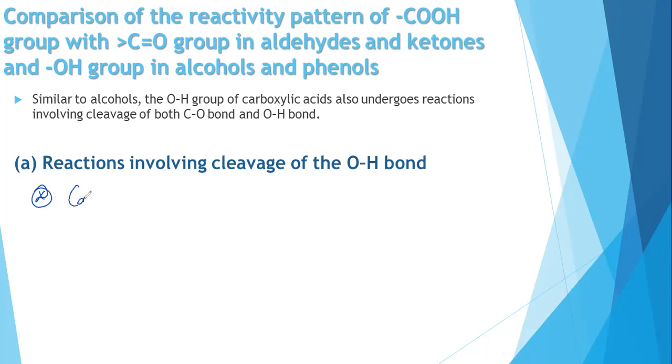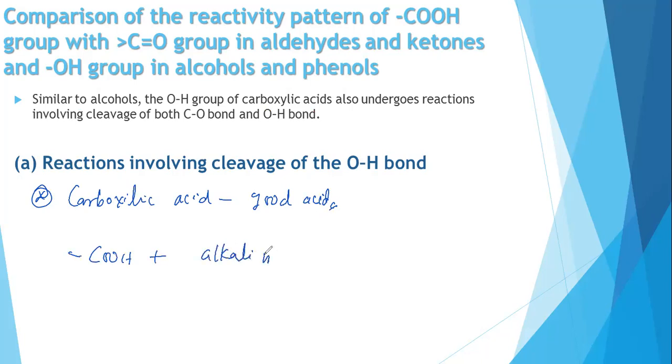As we said, the carboxylic acid is a good acid. Therefore, it is able to react with alkali metal and alkaline solution. So can you say this carboxylic acid group is able to react with alkali metal?